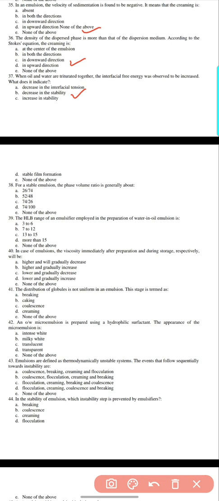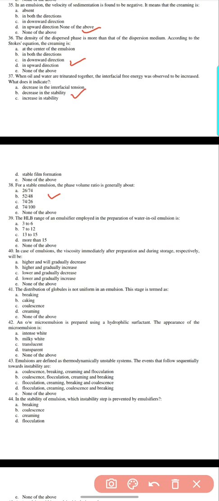38. For a stable emulsion, the phase volume ratio is generally about 26 by 74, 52 by 48, 74 by 26, or 74 by 100. Here the answer is 52 by 48.